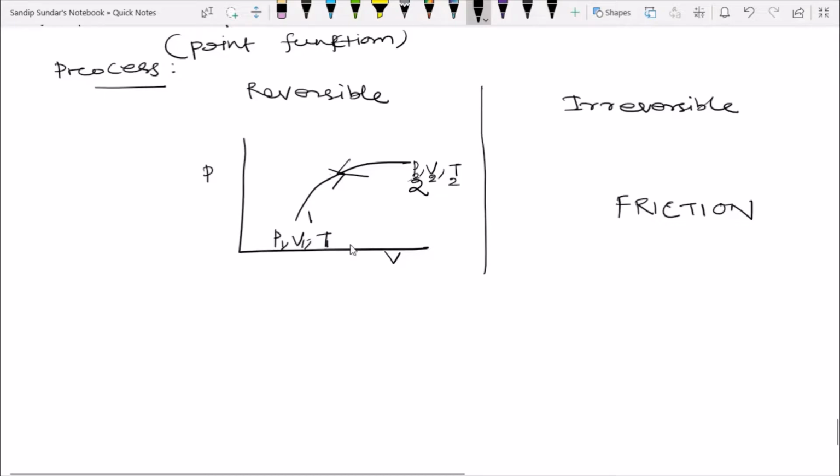So what is a reversible process? A process is said to be reversible when it reverses its direction by the same path as that of the forward direction. But practically, all processes are irreversible because of friction, as in practical life friction is present everywhere, which makes the process irreversible.